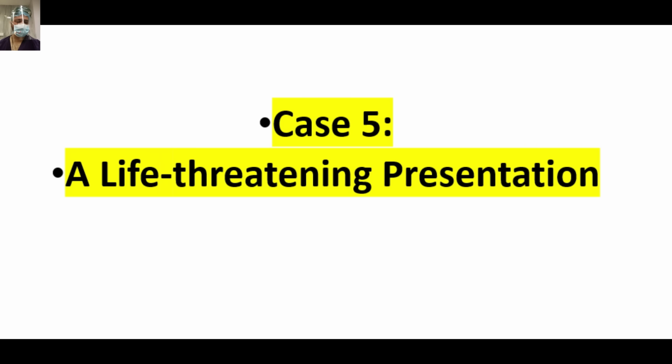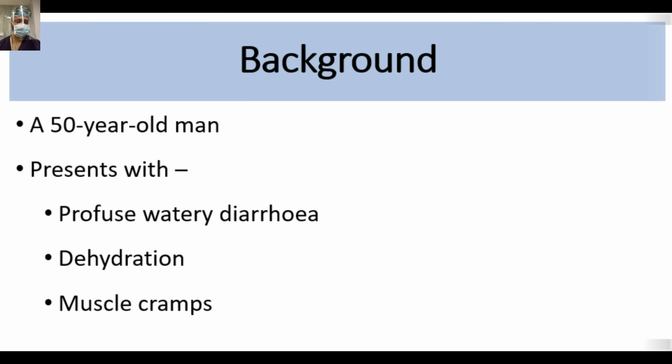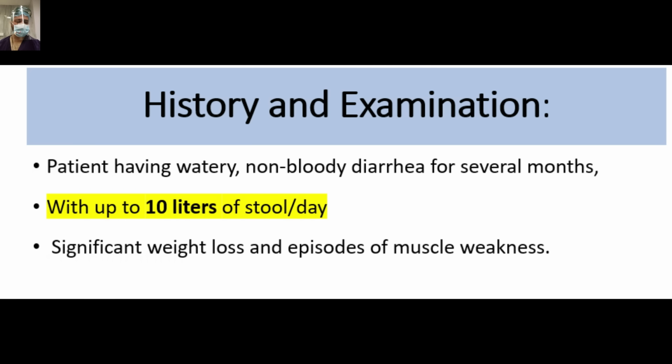So, this is case number 5, the last case, a life-threatening presentation. Again, you should be able to make the diagnosis based on this one line. A 50-year-old man presented with profuse watery diarrhea, dehydration, and muscle cramps. On history, the patient was having watery and non-bloody diarrhea for several months with up to 10 liters of stools per day. There was a history of significant weight loss and episodes of muscle weakness.